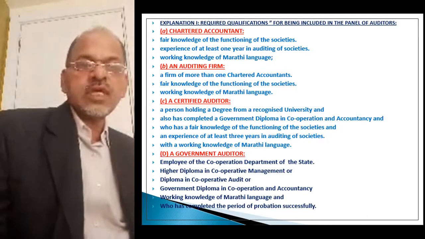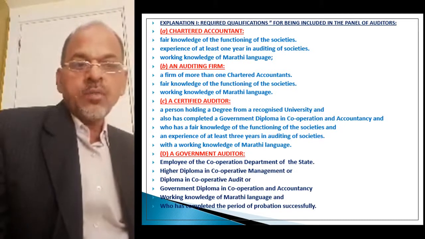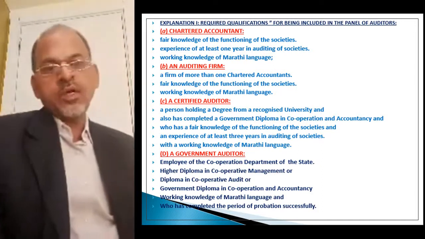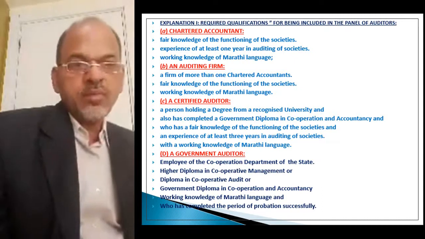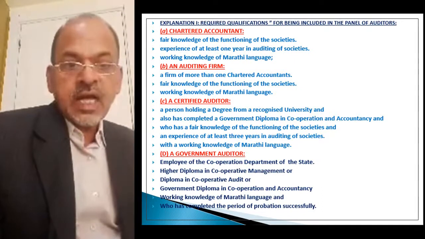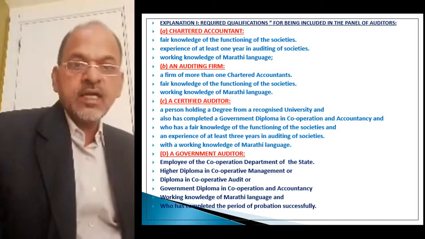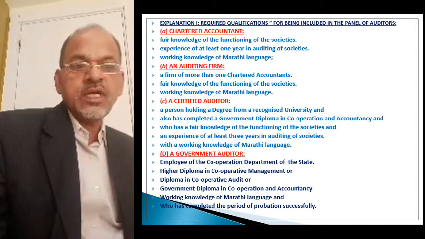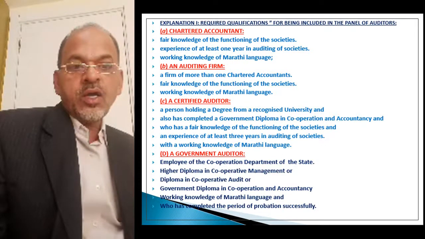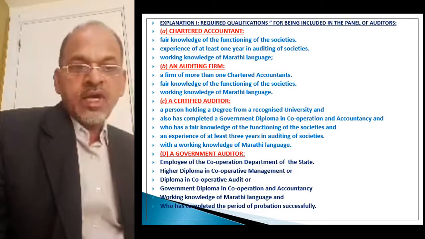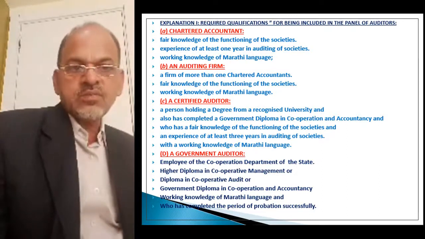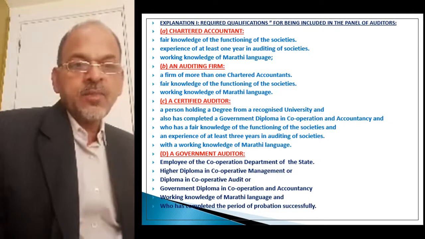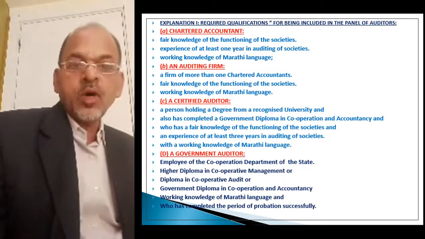An employee of the cooperative department of the state, means the person who was earlier an employee of the cooperative department of the state, and who possesses a higher diploma in cooperative management, or a diploma in cooperative audit, or the government diploma in cooperation and accountancy, that is GDC and A. Of these three he must have at least one diploma.